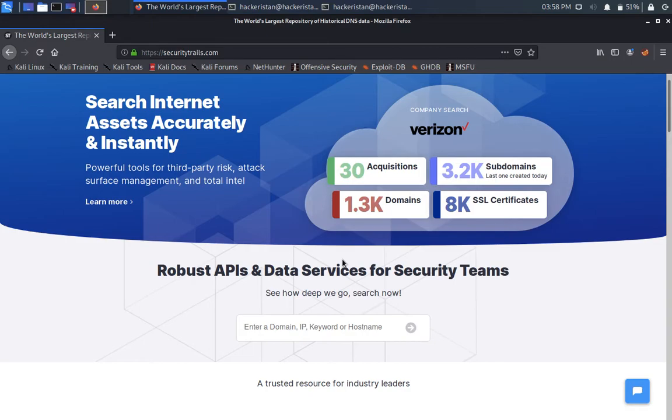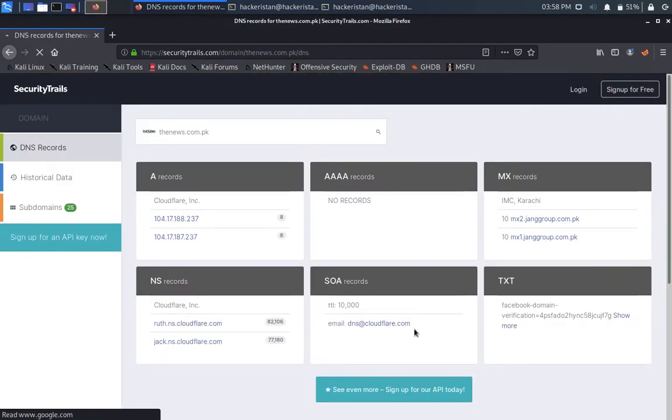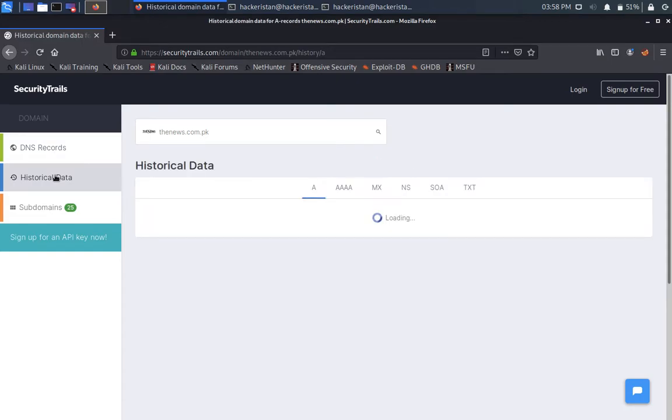So how does this work? Let me take you to one example here. I'm just typing one simple domain name, for example thenews.com.pk. As soon as I type this domain, there we go. You can see that it is providing us the DNS record information, and in just one simple click I can see the historical data.